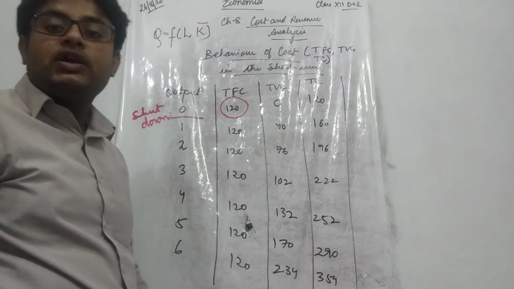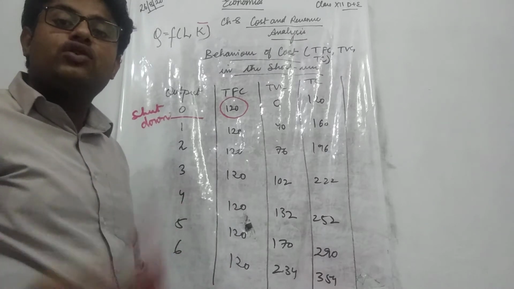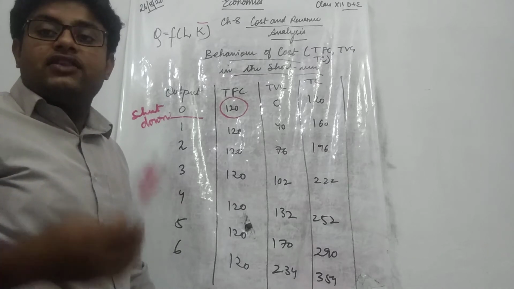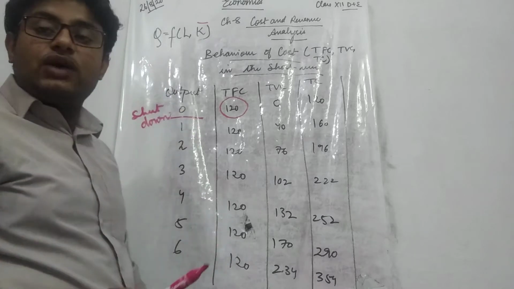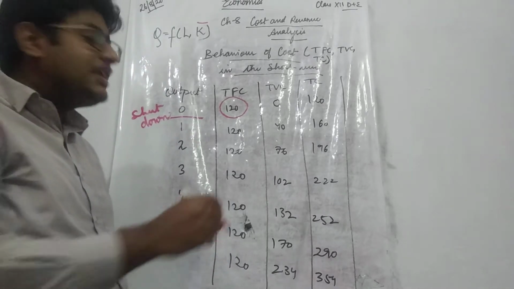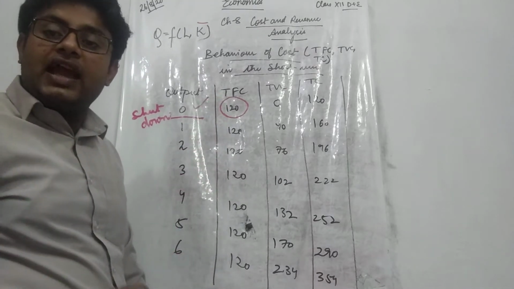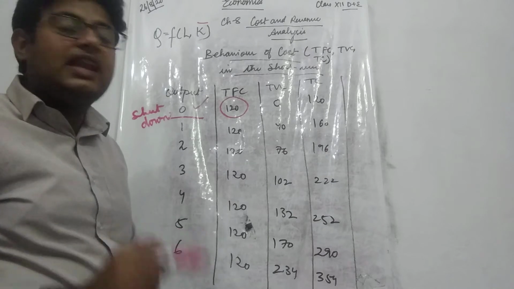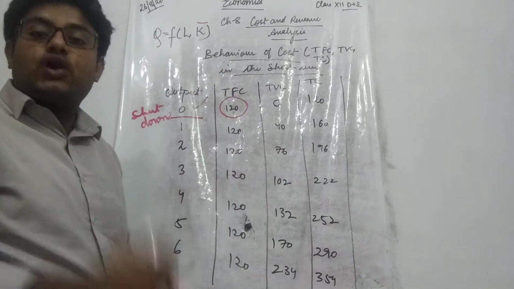I have told you that in the short run, the fixed factors cannot be thrown out. That is why the producer has to incur total fixed cost even at the zero output. Even he is not earning anything, even he is not producing anything, but he has to incur total fixed cost.